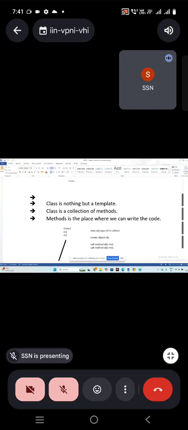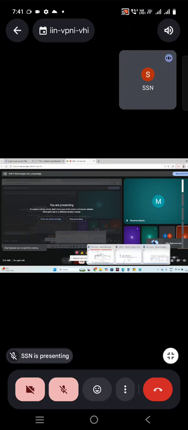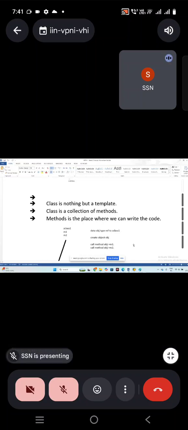Here we are connecting, and you people are discussing about ABAP. So it is an ABAP class. If we are discussing some other concept, then it is called that class. So class is just like a template. It doesn't have any physical properties. Based on filling the values, it's going to differ.